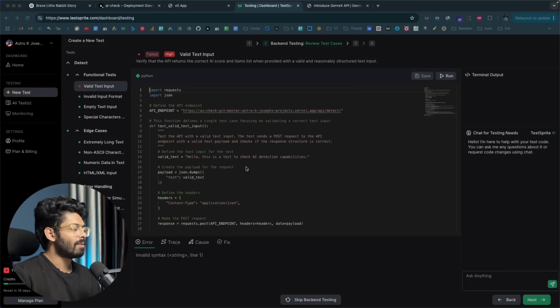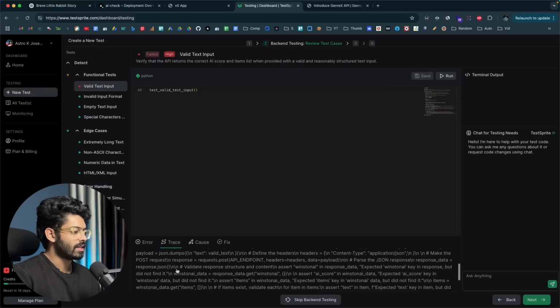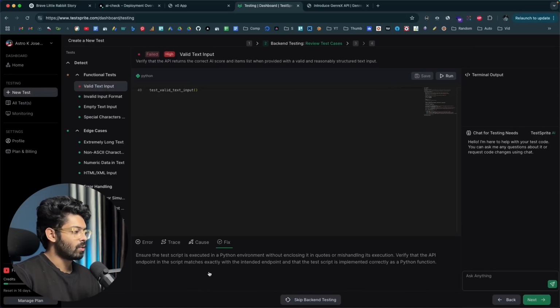Alright, the testing is now complete, and here we have the report. Let's go through it. In the first one, the functional test, we have valid text input, and as you can see, the test failed. It should verify that the API returns the correct AI score and items list when provided with a valid and reasonably structured text input. Here you can find all these details. It says invalid syntax, string line 1. You can find the trace in here, and the cause and also the fix. The cause is that the test input indicates a syntax error due to improper execution of the test script, and the fix is to ensure the test script is executed in a Python environment.